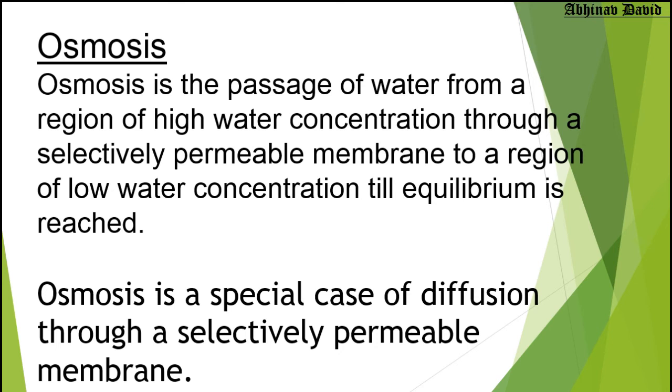Now in the context of a living organism, osmosis is used for the movement of water. Water moves from where it is more to where it is less through a selectively permeable membrane, and that process is called osmosis. So osmosis is the passage of water from a region of high water concentration through a selectively permeable membrane to a region of low water concentration till equilibrium is reached. It means that equilibrium is when the concentration on both sides becomes equal.